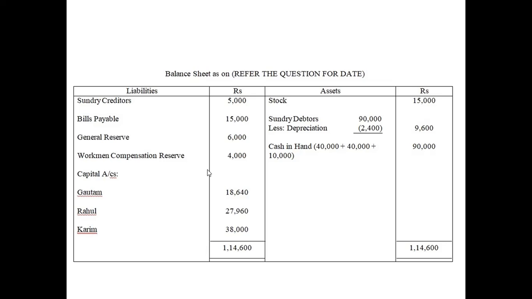And sundry debtors 12,000 minus 2,400. Oh, sorry, it is not depreciation. What we write here is provision, isn't it? There was a mistake here. This kind of mistake shouldn't be here. Anyway, it should be provision. Please write provision here. And the amount, what is this amount?